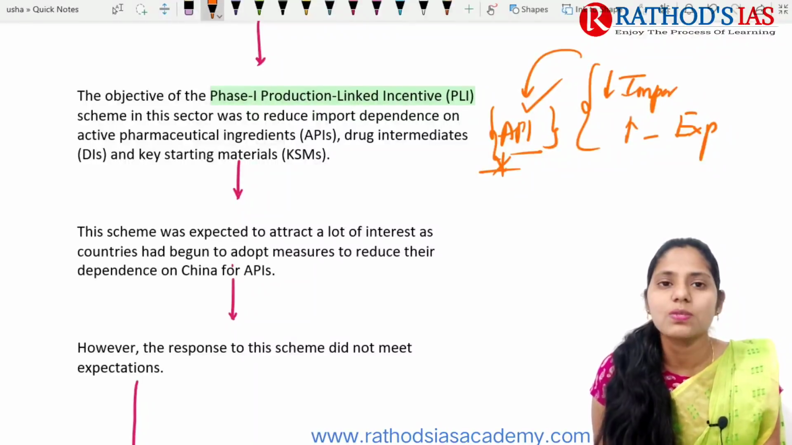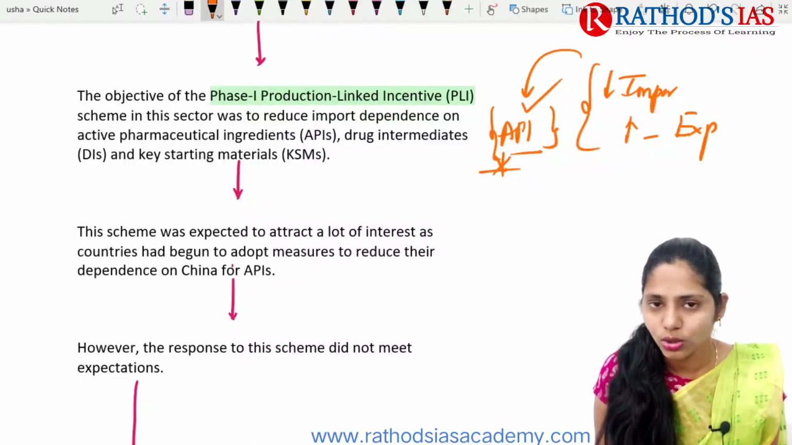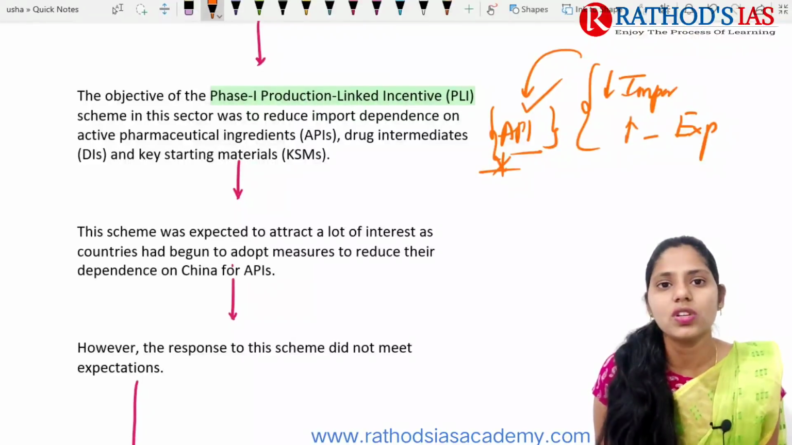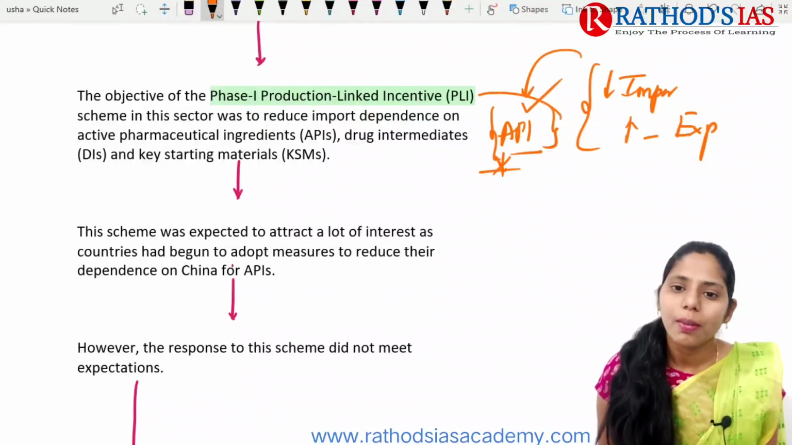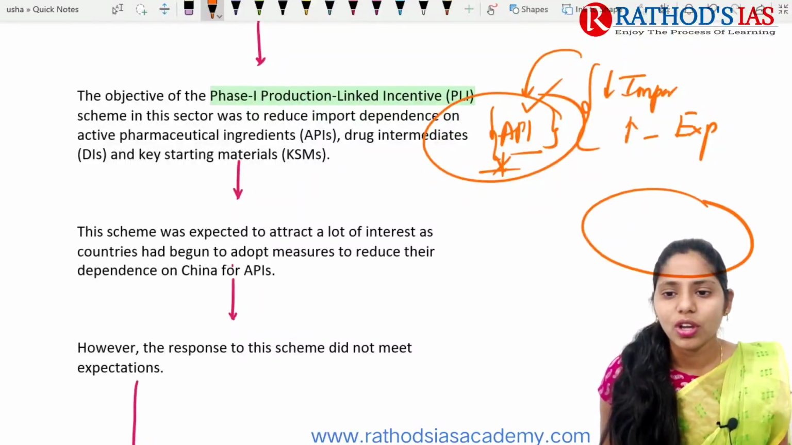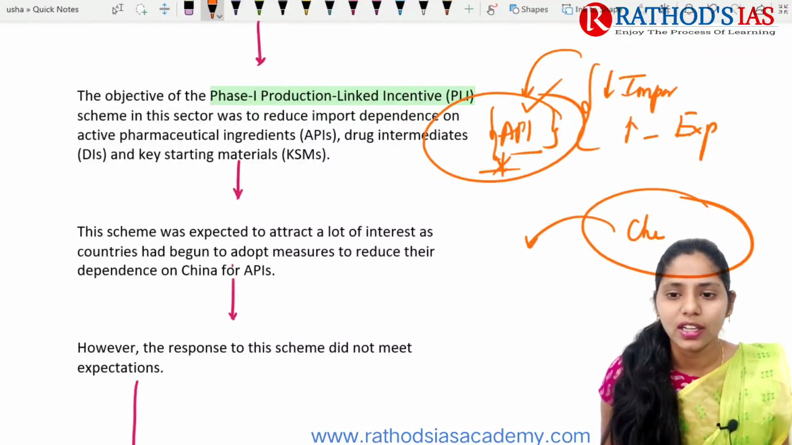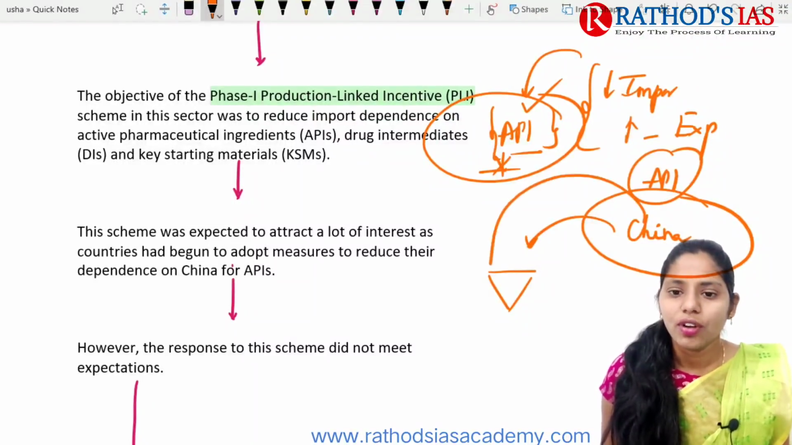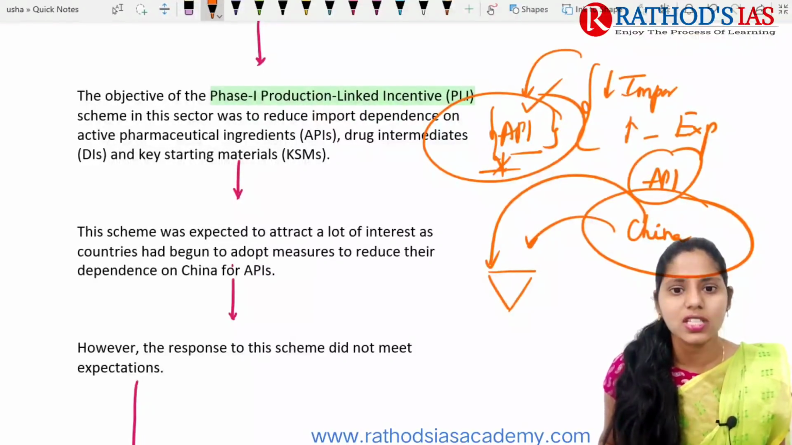Without this paracetamol, can we prepare this Dolo tablet? No, right? So this is the importance of this active pharmaceutical ingredient. But we are not producing this active pharmaceutical ingredient in India. We are getting it from China. So we are importing this API from China to India, right?